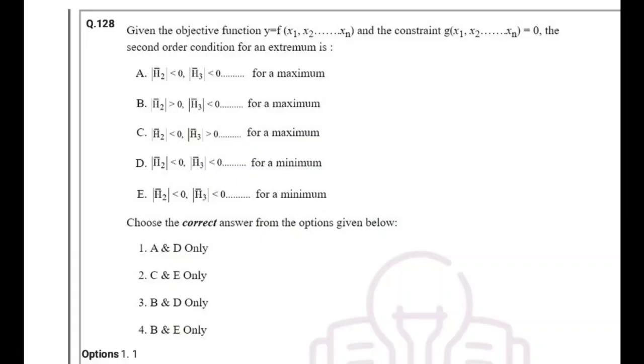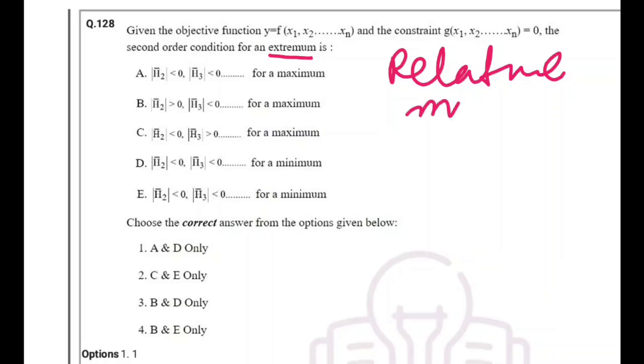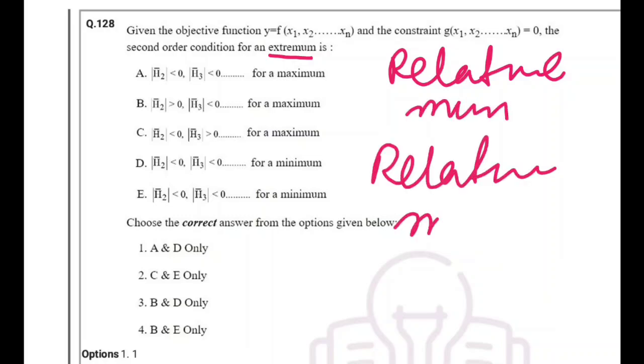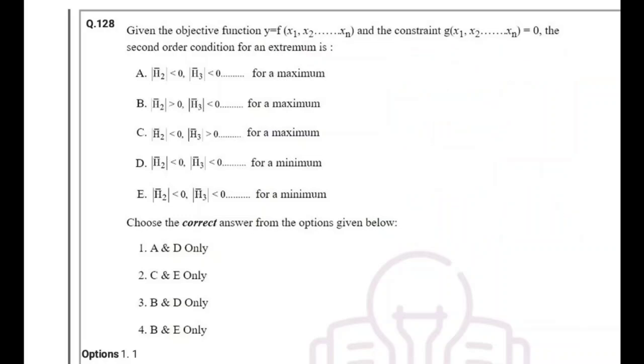Next question is, given the objective function y is equal to f of x1, x2 up to xn and constraint g of x1, x2 up to xn is equal to 0, we need to find out the second order condition for extremum. So what is extremum? Either we should get a relative minimum, or a relative maximum.